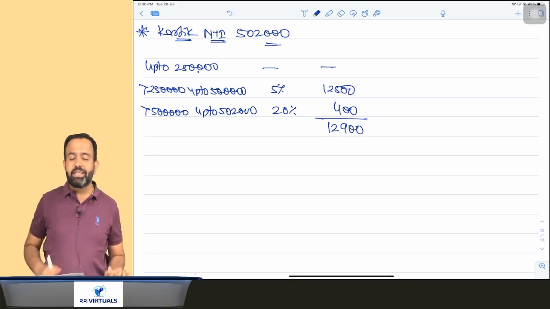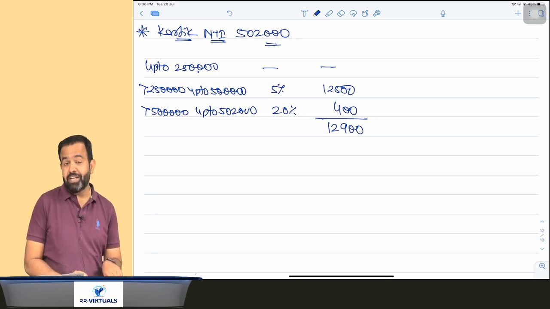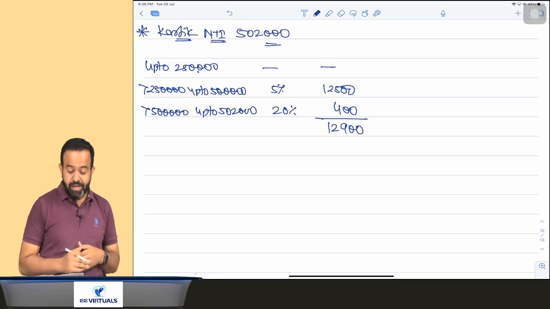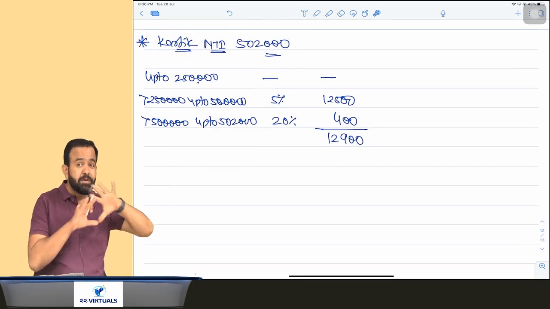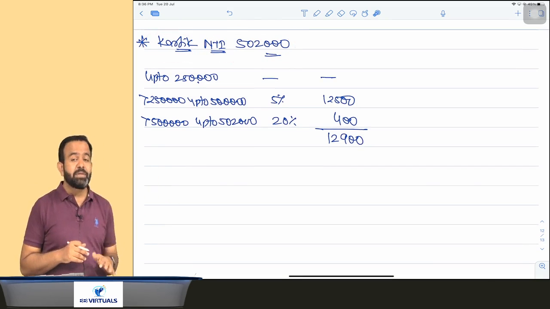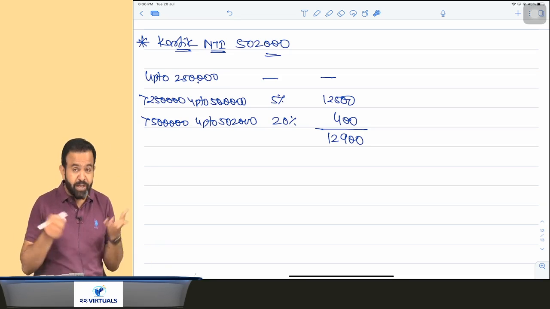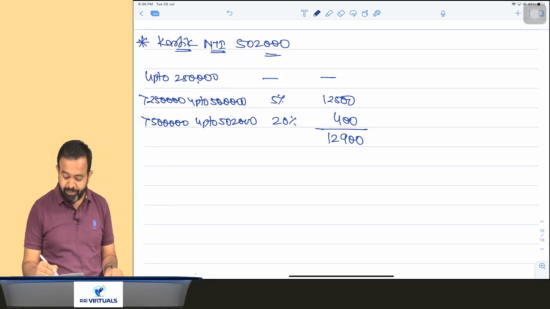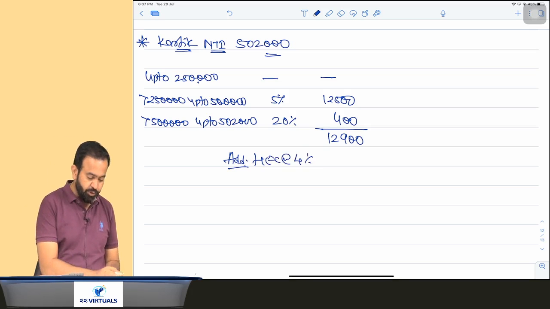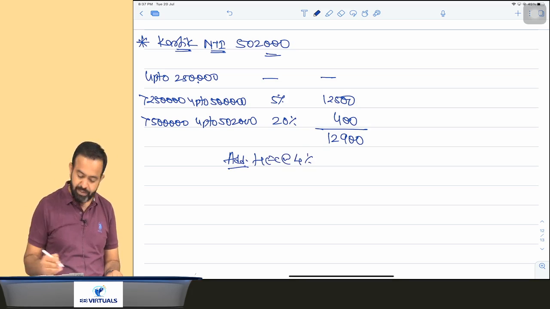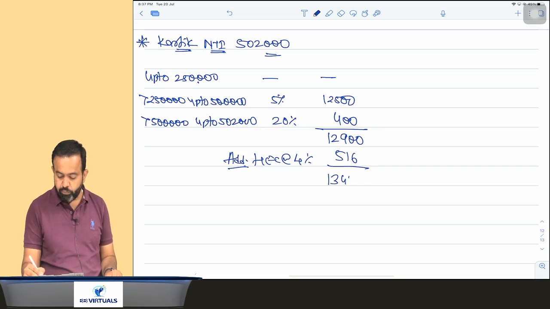Now the question is, is the rebate under section 87A available or not? The answer is no. Here the assessee is a resident individual, but his net taxable income is more than 5 lakh, so the rebate is not available. If net taxable income is up to 5 lakh, then the rebate is available. Here it is more than 5 lakh, so you cannot claim the rebate. You just have to add health and education cess at the rate of 4%. On 12,900, multiplied by 4% comes to 516. So the total comes to 13,416.